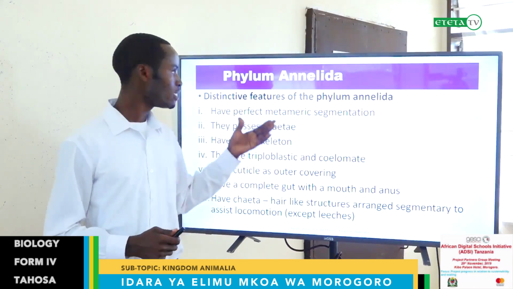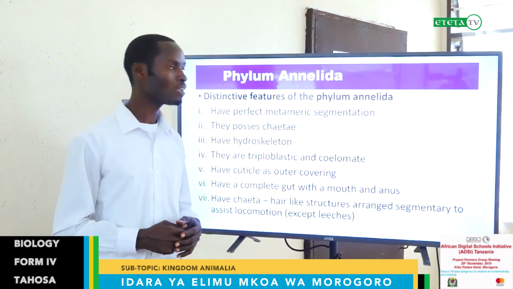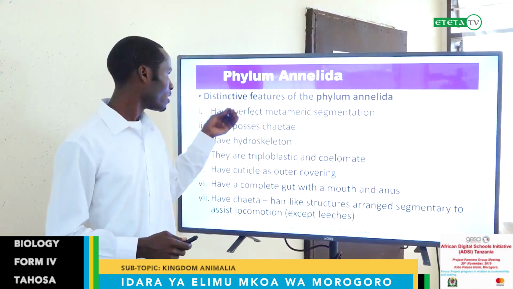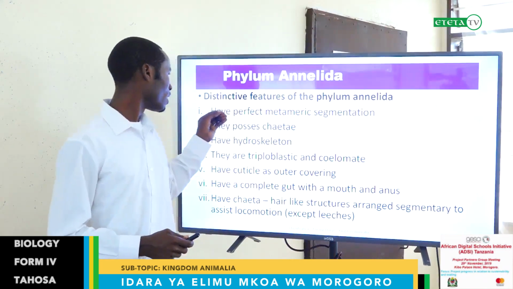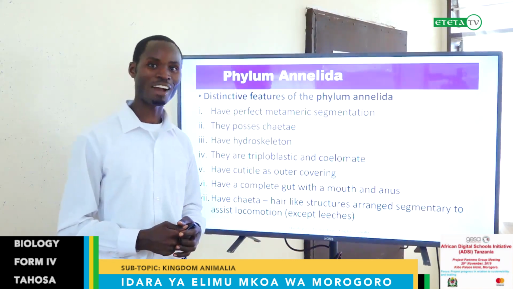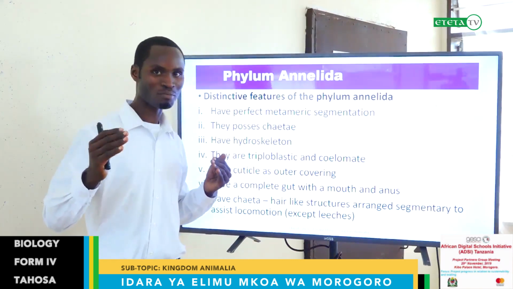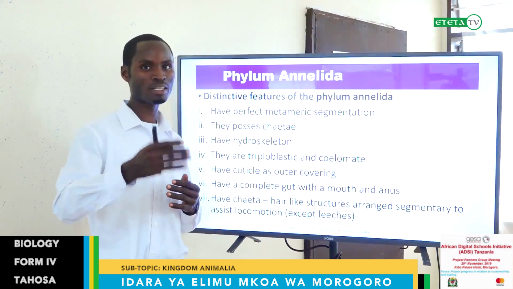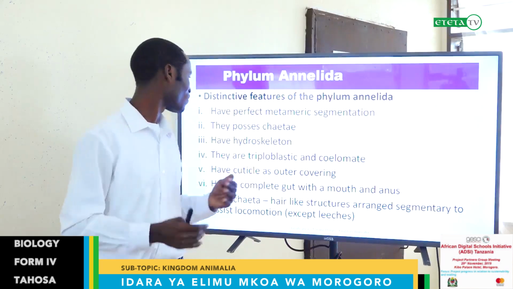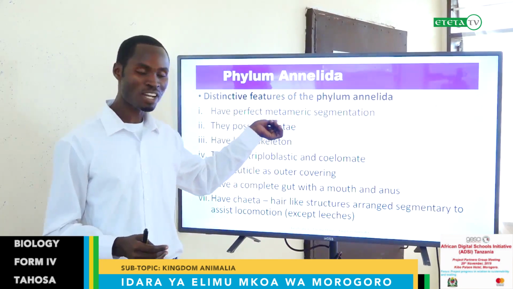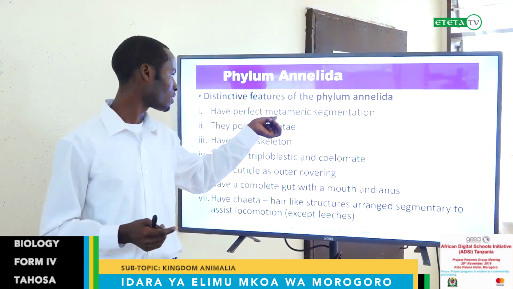Again, the third and the last phylum for today, Phylum Annelida, has the following features. The organisms belonging to this phylum have perfect metameric segmentation. Again here, they have a long body, but here they are segmented. Perfect metameric segmentation. They possess chaeta. We shall see all these features, how they appear on their body.